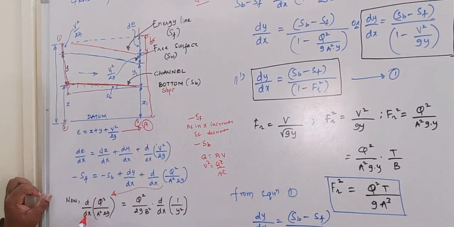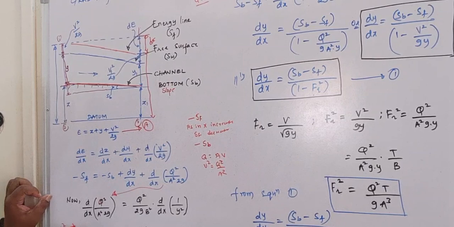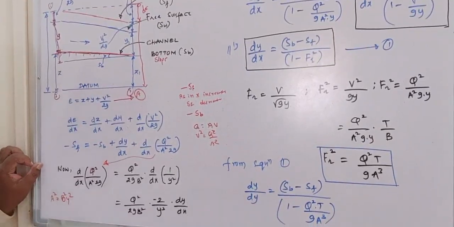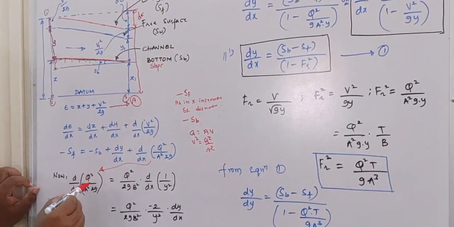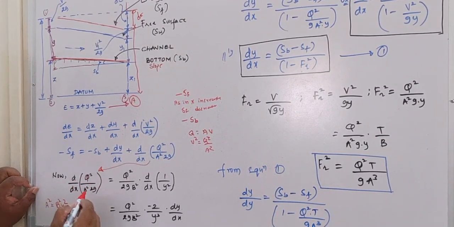That is d by dx of Q square by A square 2g. Keep this Q square as it is. A square is equal to B square y square, so instead of A square, you can substitute B square y square.